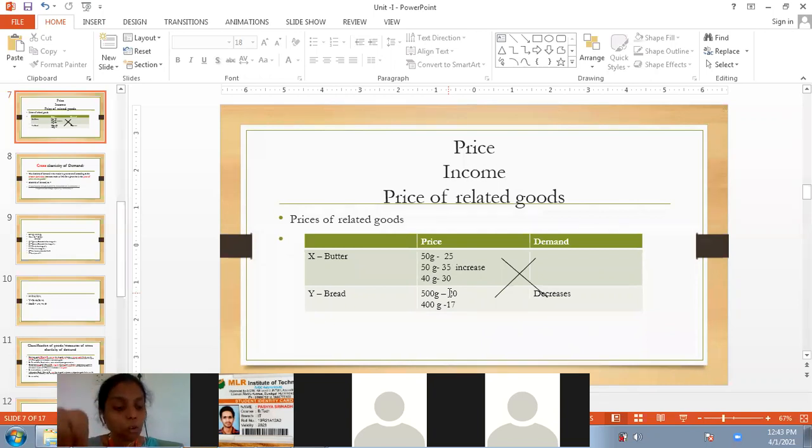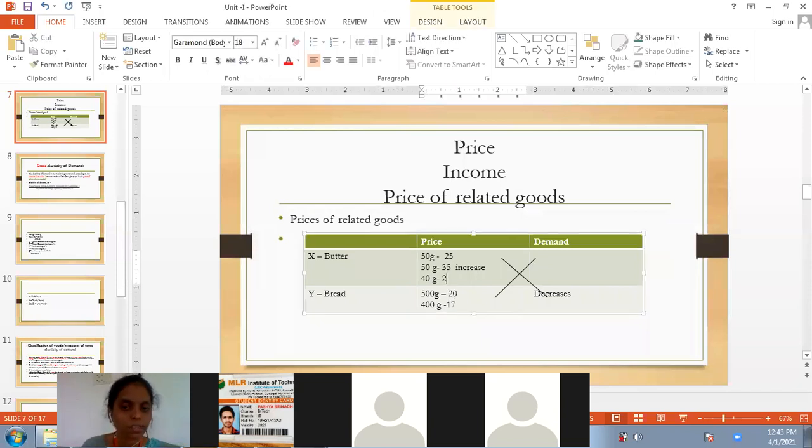Now, for 40 grams of butter, I need to spend 27 rupees. And what is the rest of the amount that I have? 45 minus 27, that is 18. So the rest, 18 rupees, I can offer for bread.